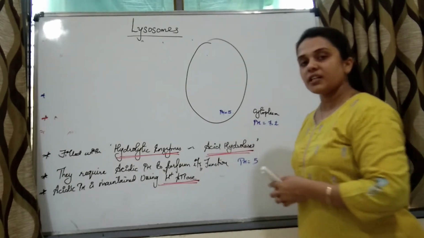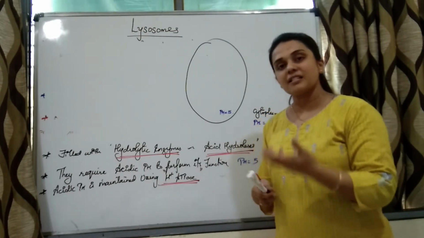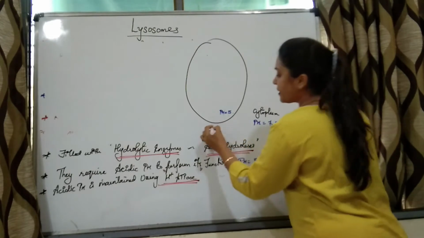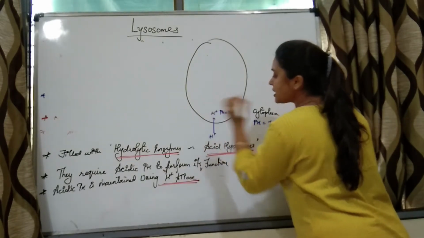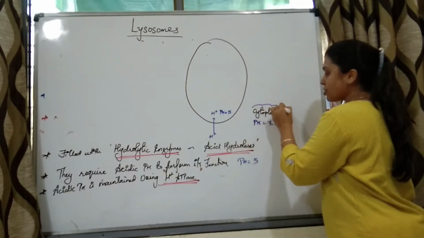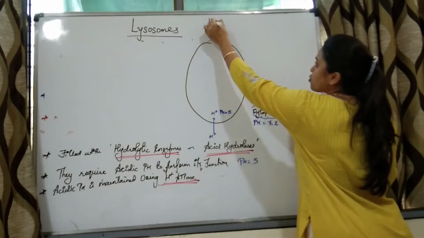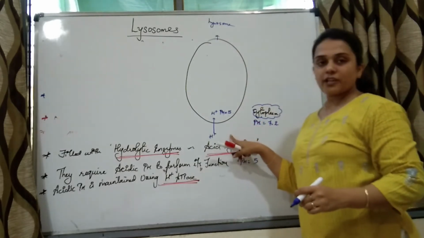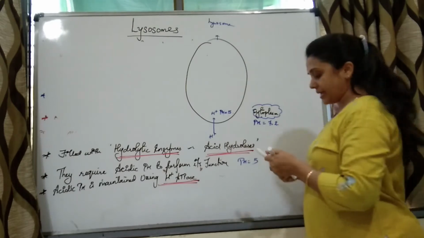You have studied in your lower classes that accumulation of hydrogen ions will cause acidic pH. So what happens? The hydrogen ions are continuously pumped. This is lysosome. From the cytoplasm into the lysosomes to make pH acidic.